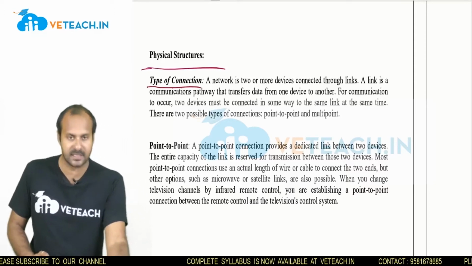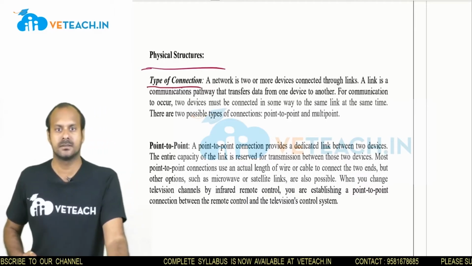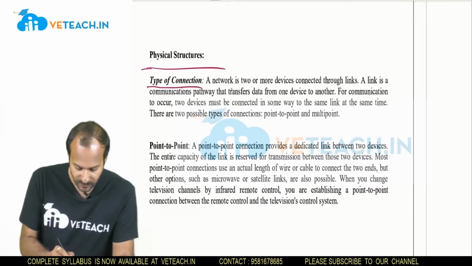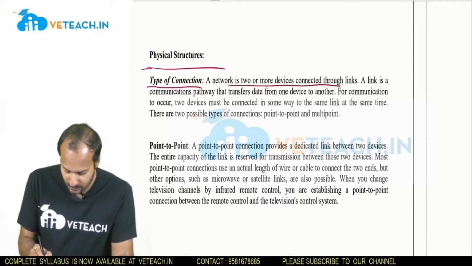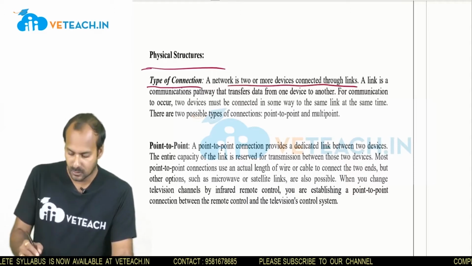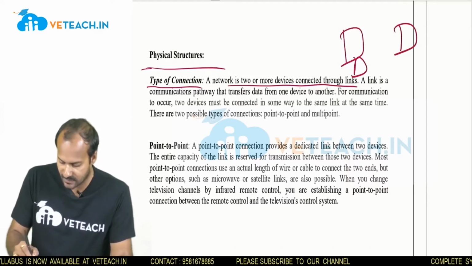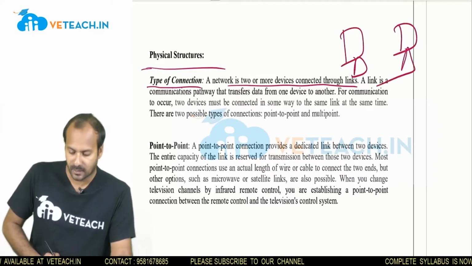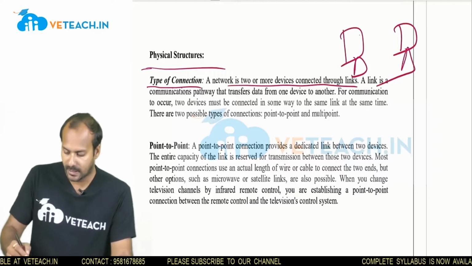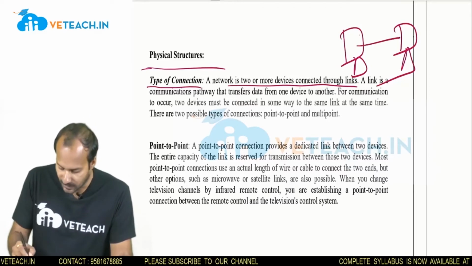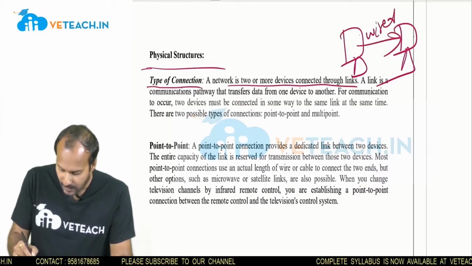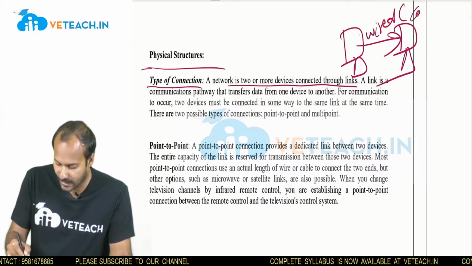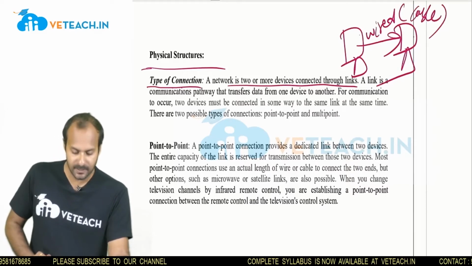There are two types of connections, point to point and multi-point. These are the two types of connections that are used to transmit data. What is a type of connection? A network is two or more devices connected through a link. If I want to connect two systems within a city or within a building, one system is on the first floor and the second system is on the second floor. By using a wired cable these systems are connected, so this will be called a network.